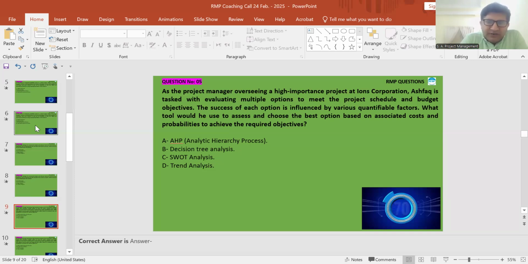It handles quantitative and digital factors and has multiple criteria, and it is in the form of a hierarchy also, in tabular form. But that is a qualitative tool. So I'll go with decision tree. B, decision tree, right? Yes, that is the right one.